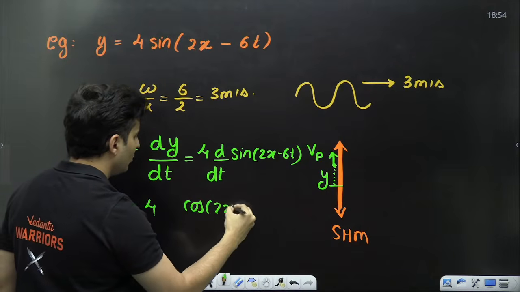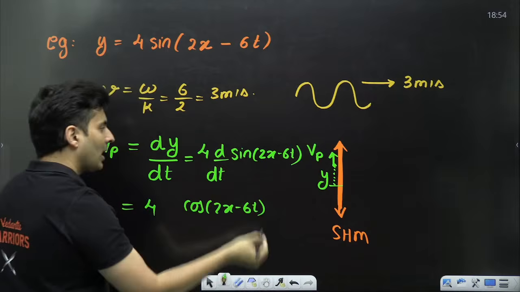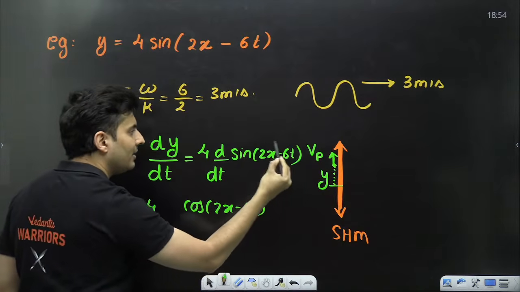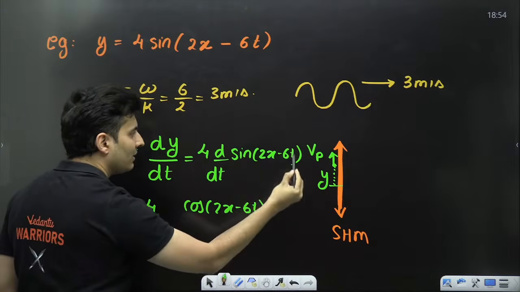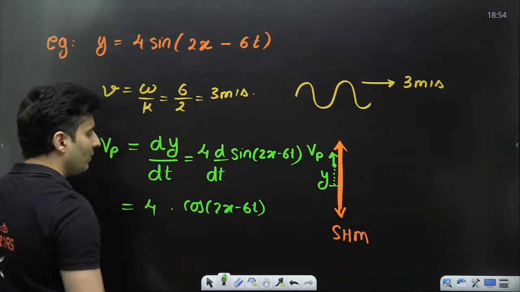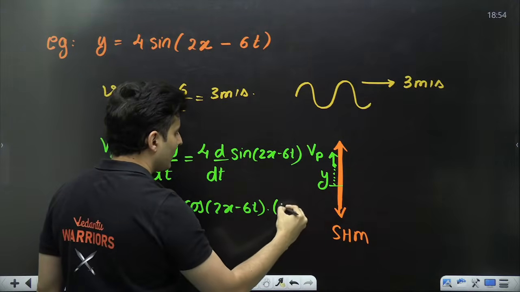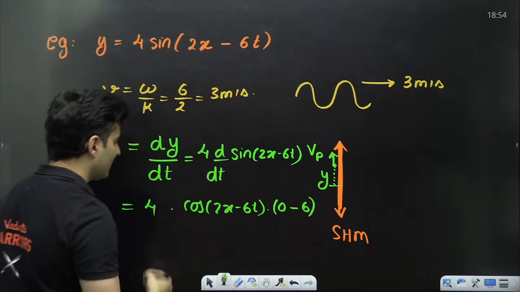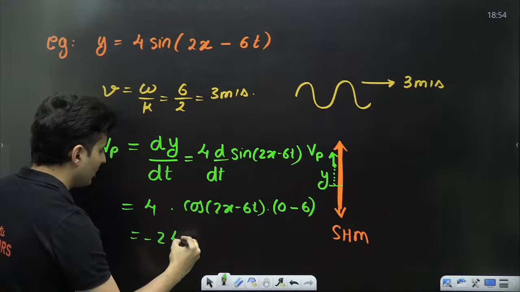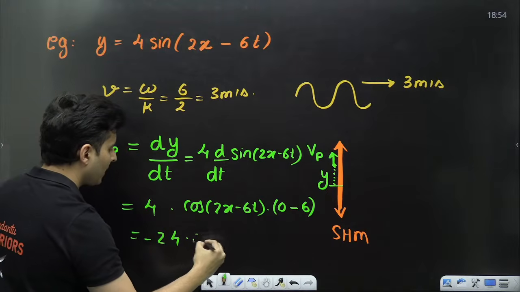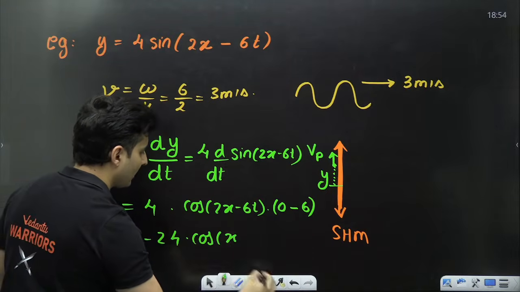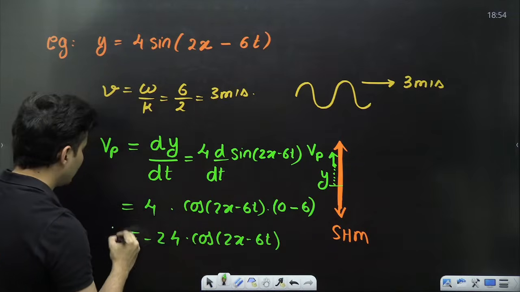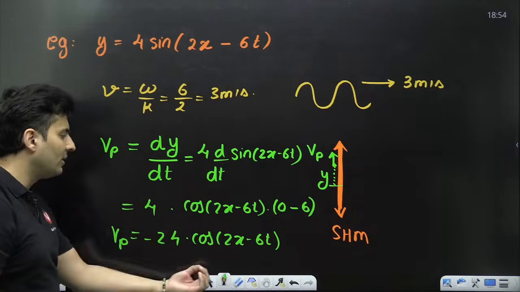So cos of 2x minus 6t, and use chain rule and find the derivative of the inside term. 2x is a constant, so 0, and minus 6t's derivative is minus 6. So it will be minus 24, 4 sixes are 24, into cos of 2x minus 6t. That is what the particle's velocity will be.